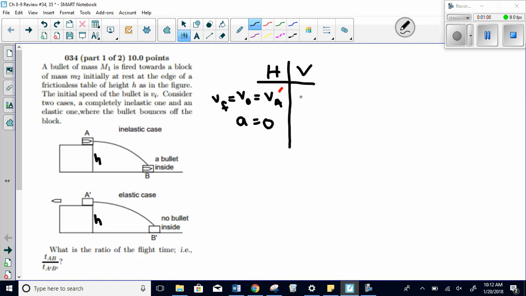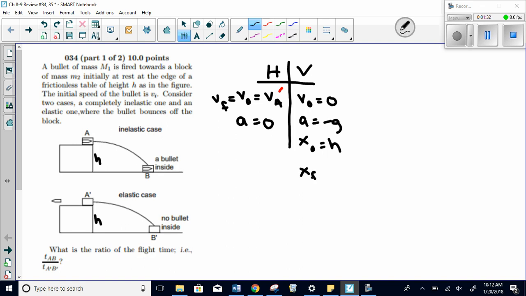But on the vertical side, remember this is a half parabola starting at the top of the parabola. So initial velocity here will be 0. And that is true in both cases because they're both starting off at a horizontal. The acceleration for both will be negative g because it's falling under the influence of gravity. My starting height, x initial, will be h for both of them.